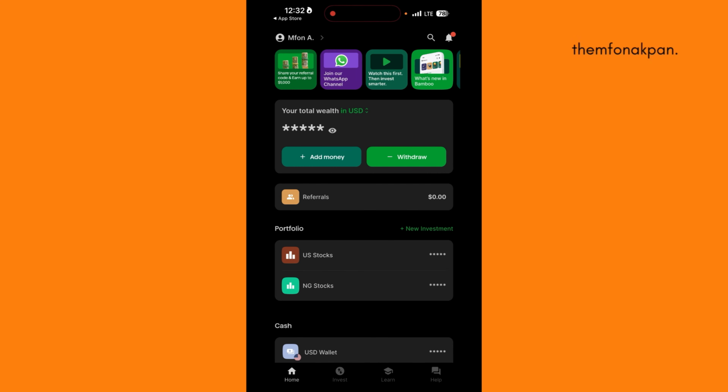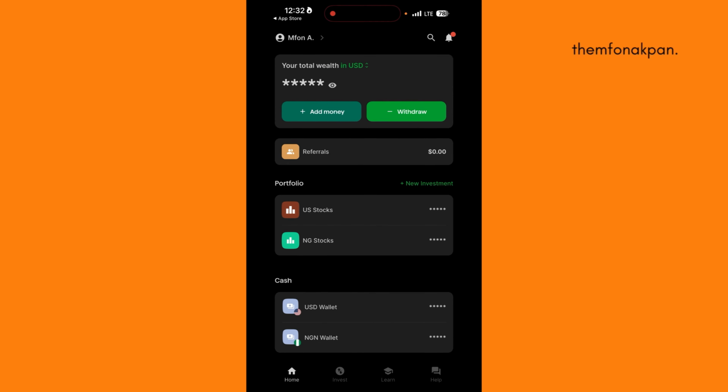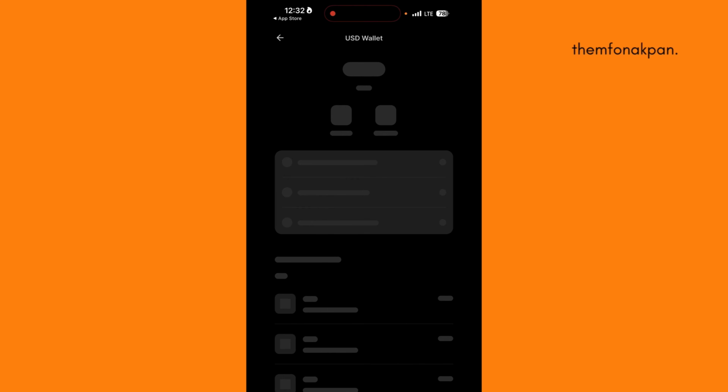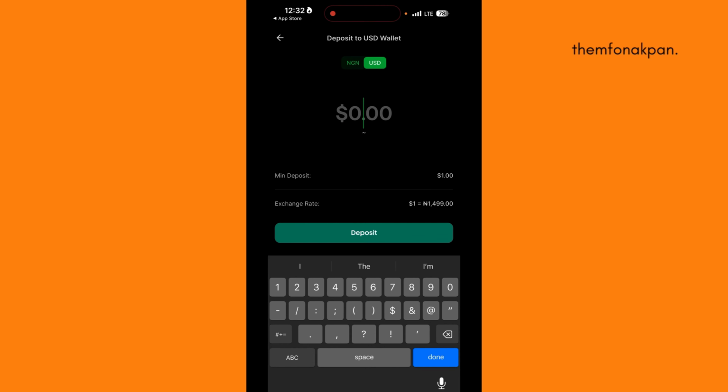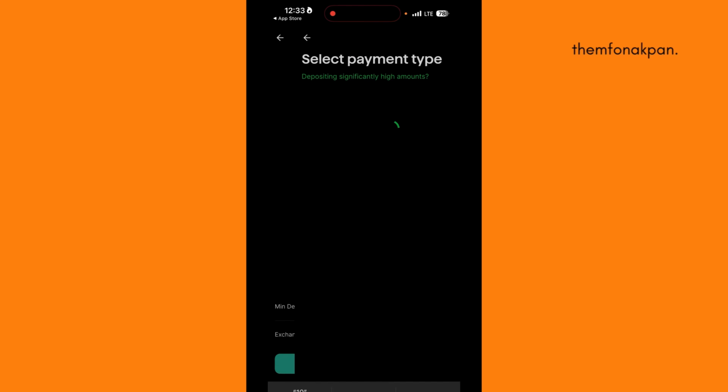So the next thing I want to show you now is how to fund your wallet. You can't buy any stock if you don't fund your wallet. So to do that, if you want to fund your USD wallet, I'm going to show you how some people do it and how I do it. You can come to USD wallet, you click on USD wallet, you click on deposit. So let's say you want to add $10. You can see that the exchange rate right here for $1 on Bamboo is 1,499 naira as of today. So once you've keyed in the amount you want to deposit, you click on deposit.